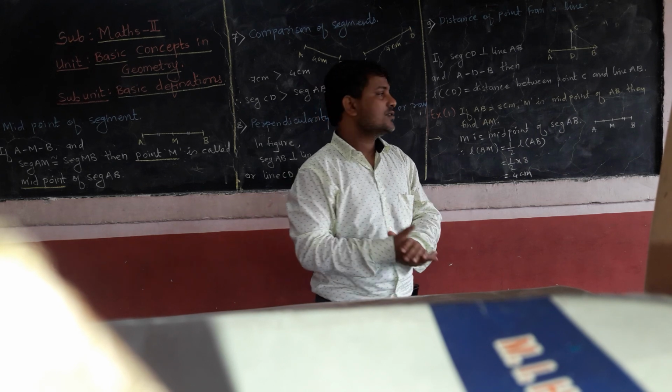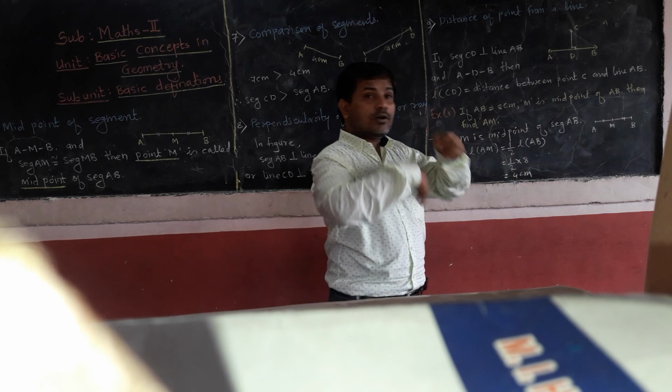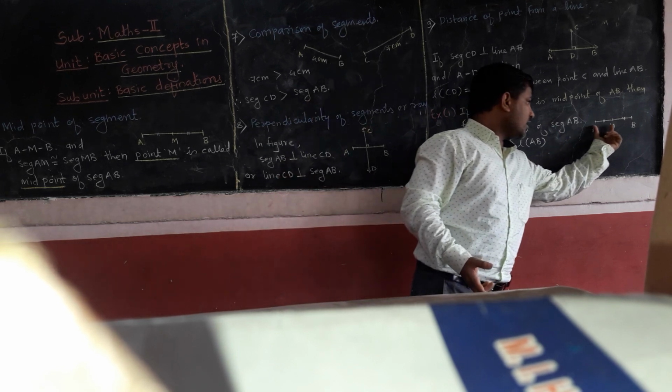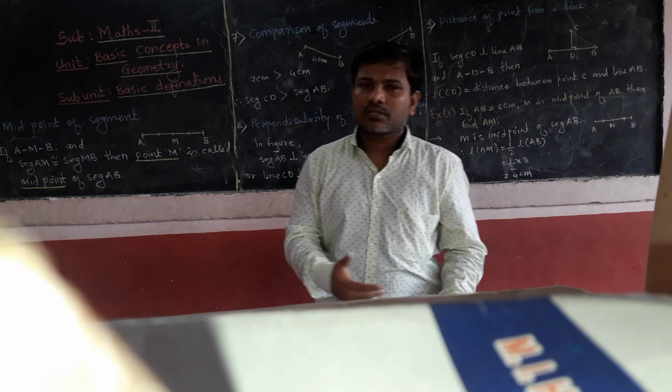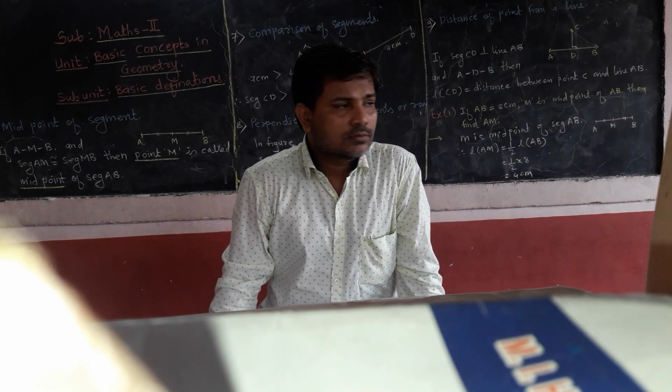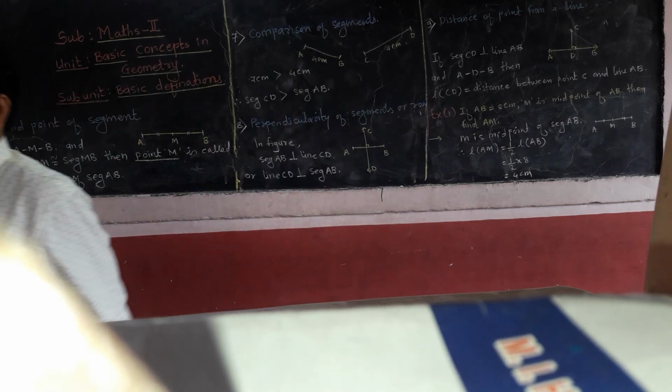Likewise, suppose the length of AM is 10 centimeter, then what will be the length of AB? Yes, obviously it's 20. अगर AM अगर 10 सेंटीमीटर है तो AB कितना होगा? डबल हो जाएगा ना उसका. देखो AM अगर 10 है तो AB कितना हो जाएगा? 20 सेंटीमीटर हो जाएगा. Likewise, we can find out the length of the unknown segment in the question. Copy down it.